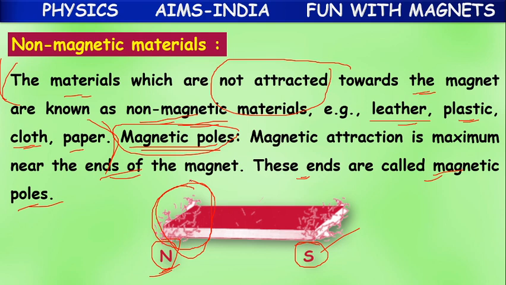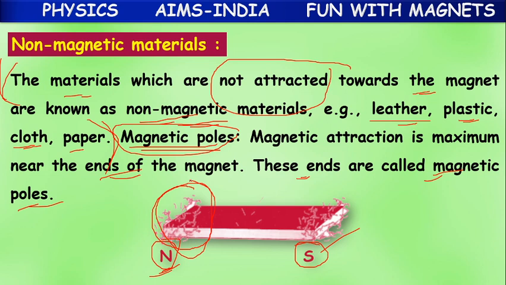If you take a rectangular bar magnet and keep it near the filings, after some time what will you observe? At both ends of the magnet, some of the iron filings get attracted, as in this picture. Why?